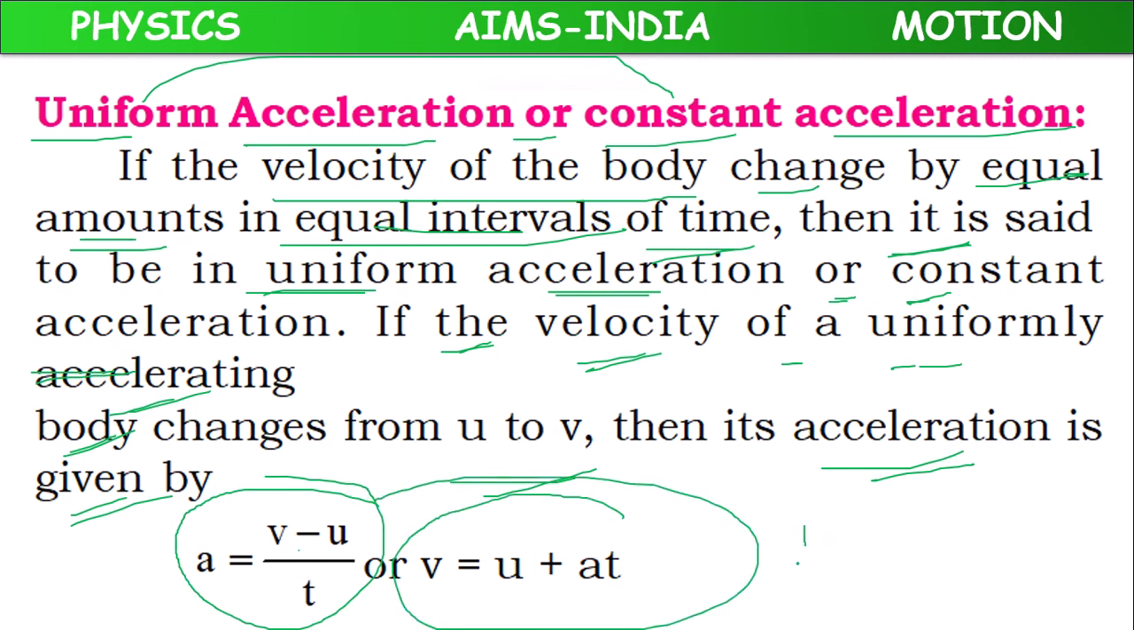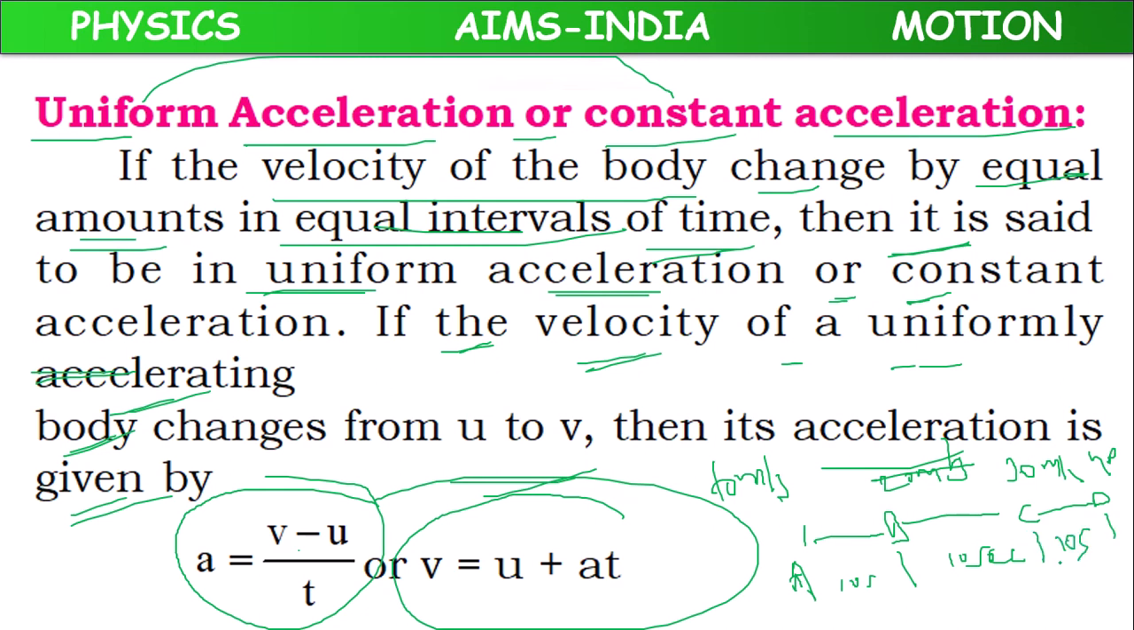Suppose at point A, the velocity is 10 meter per second. At point B, the velocity is 20 meter per second. For going from point A to point B, it might have taken 10 seconds. Again, at point C, the velocity is 30 meter per second, and B to C, the time taken is 10 seconds. From C to D, the velocity at D is 40 meter per second, and again the time interval between C and D is 10 seconds.